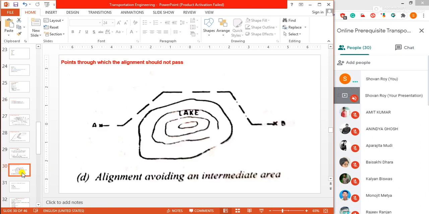Suppose, you can see, this is one of the pictures. Alignment avoiding an intermediate area, suppose a lake. This is also one of the pictures. This is the lake, and we are avoiding this lake through this alignment line A to B. Next, a lake, a pond, or a valley which falls on the path of a straight alignment will also necessitate the alignment to deviate from the straight path and go round along the grade line, as shown in the figure.